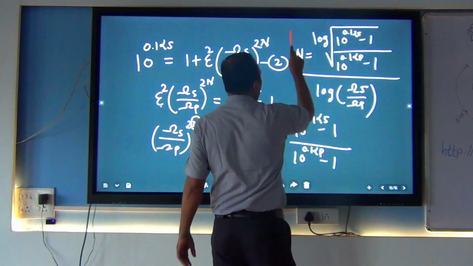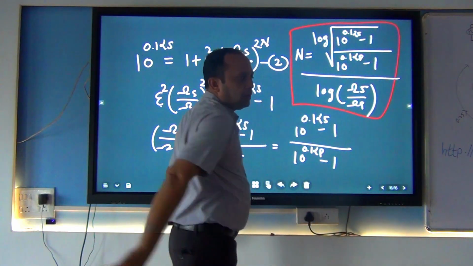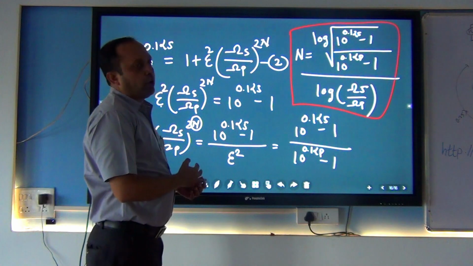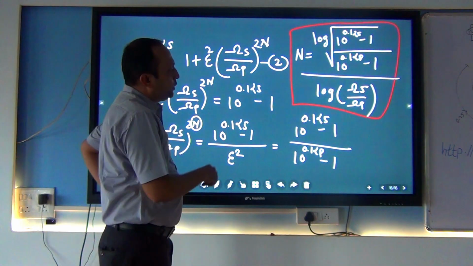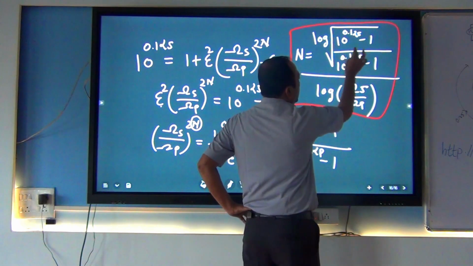n is equal to this. So this is our final objective, to find the order of the filter. If you look at this whole equation, you have 4 parameters: 1, 2, 3, 4.